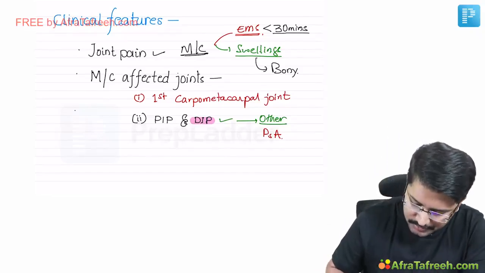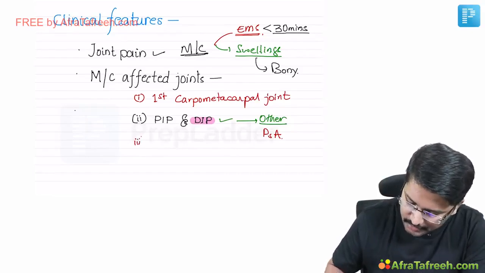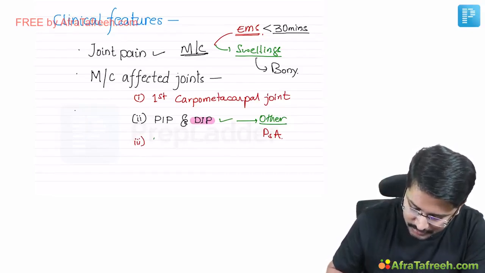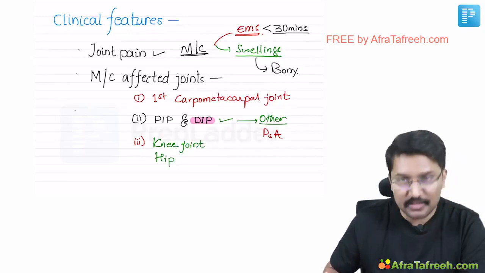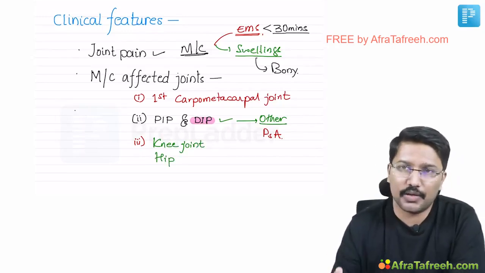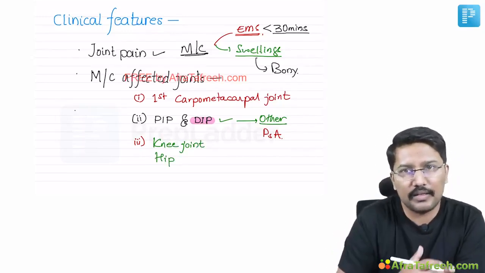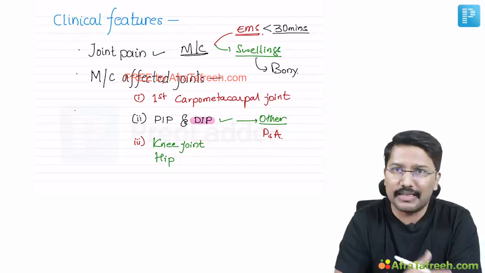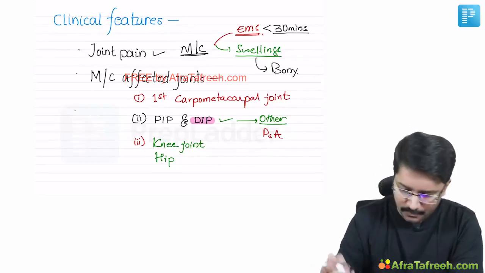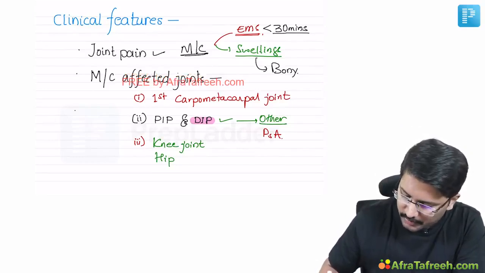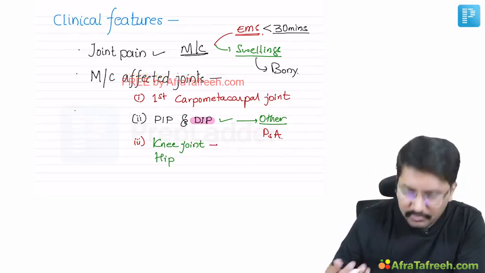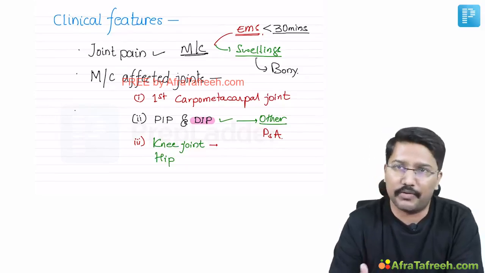Okay, coming to large joints, obviously involvement of the knee joint is probably the commonest large joint that is involved. Then there may be involvement of the hip joint, particularly in certain occupations like farmers, and hip joint osteoarthritis is relatively more common in the Caucasians in the Western world in comparison to India. Okay, but obviously knee joint involvement is very, very common across the globe because of obesity and weight bearing, as this joint bears the brunt of the weight, right?